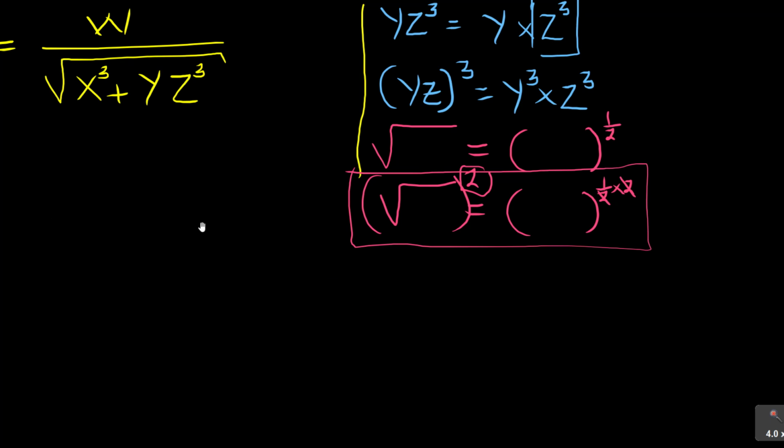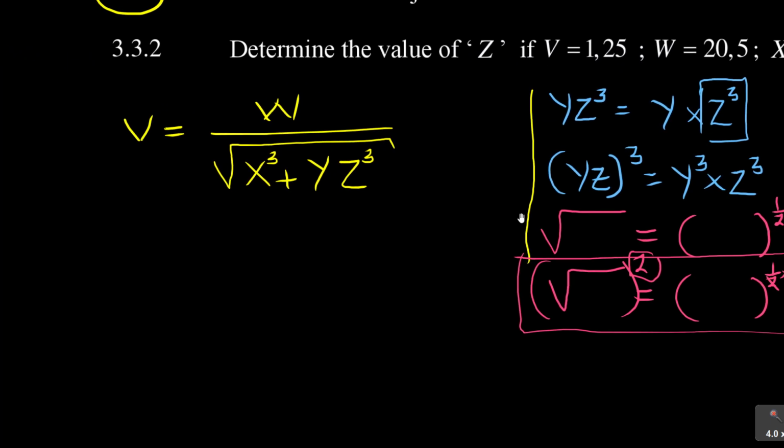Looking at what I'm given here, I am concerned with this fraction, so I need to multiply everything by what is at the bottom, which is the square root of x cubed plus y z cubed.